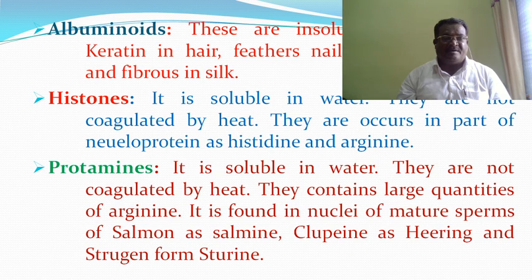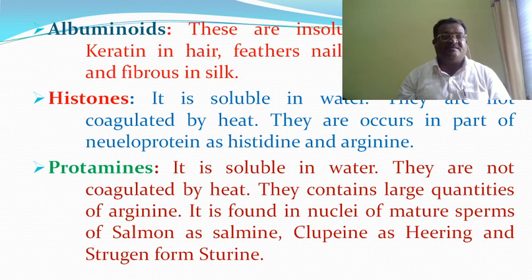Then protamines. They are soluble in water. They are not coagulated by heat. They contain large quantities of arginine. It is found in nuclei of mature sperms of salmon as salmine, clupein in herring, and sturine from sturgeon.